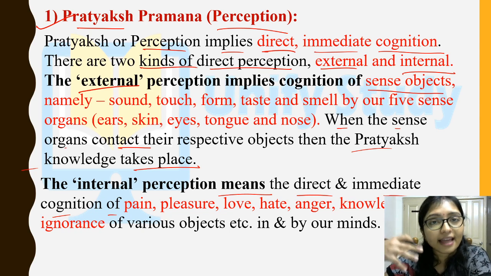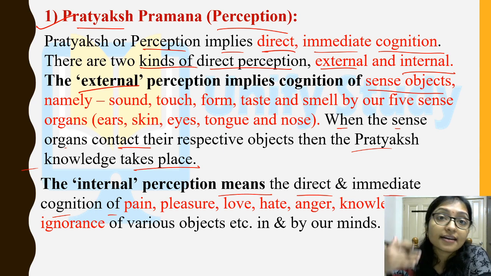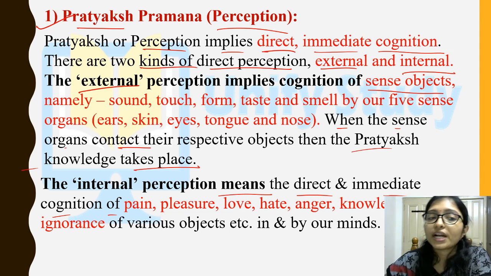We can feel that, right? Can you touch that anyone loves you, anyone hates you, you are feeling anger? We cannot. Those are the feelings, the internal feelings. That's why we call it internal perception. So there are two types of pratyaksha, one is external, another is internal, right?